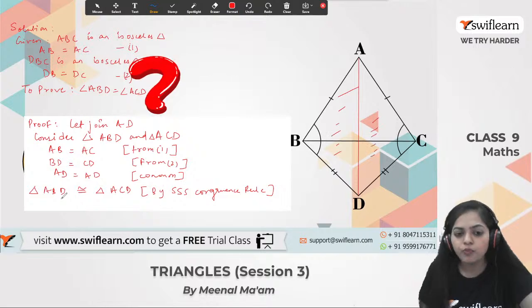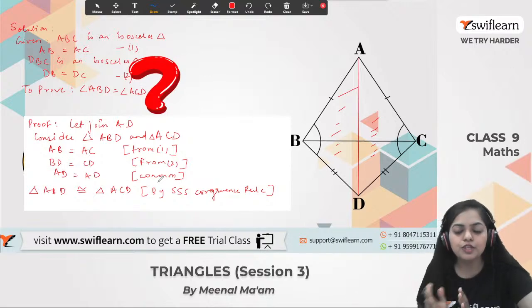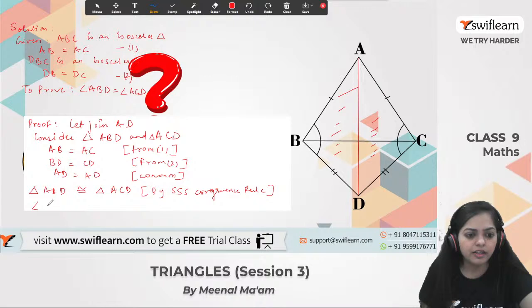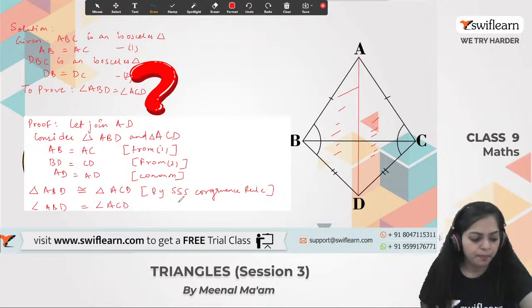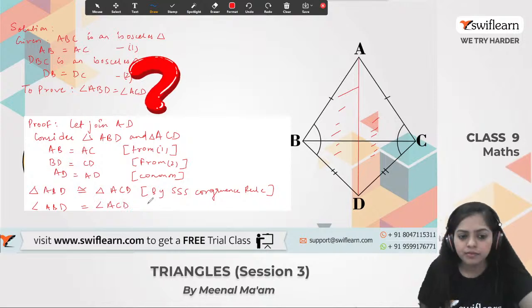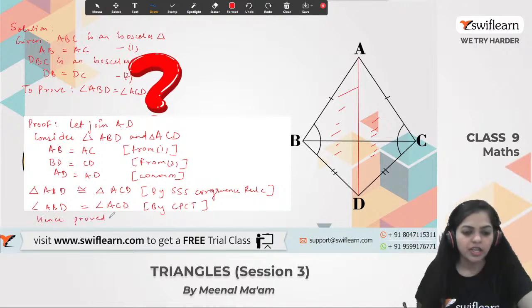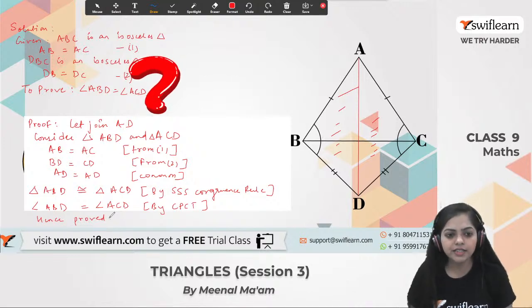So when two triangles are congruent, then all their corresponding angles as well as all their corresponding sides are equal. So I can say that angle ABD is equals to angle ACD, and by which rule? By CPCT, that is corresponding part of the congruent triangle, and hence proved. This is what we have to prove. We have proved this part. Alright guys, so just go through the solution first, and if you have any doubt, tell me.